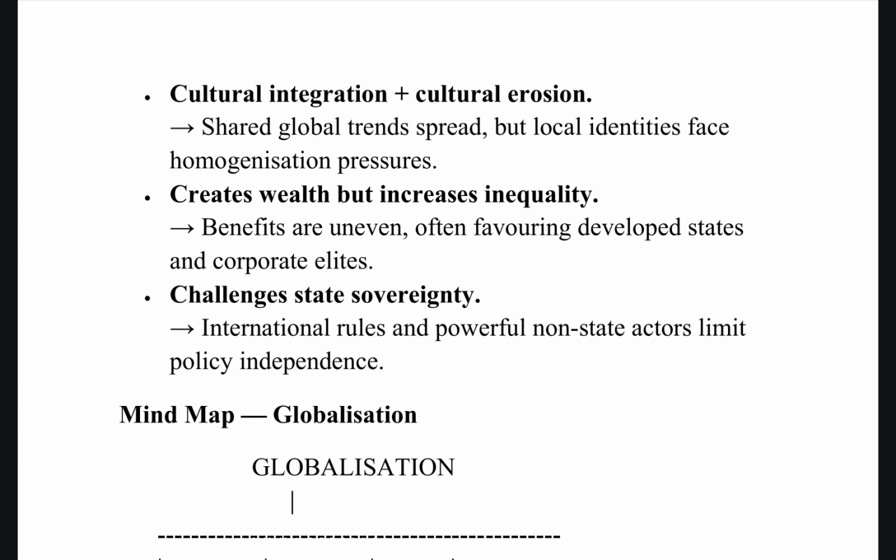An example for all of these would be Apple's production, which relies on raw materials from Africa, but it assembles in China and the final sale is in Europe and North America. That is an example of globalization. But at the same time, this has also led to inequality. Not everybody can afford it. Also, state sovereignty: Apple is now an entity on its own.